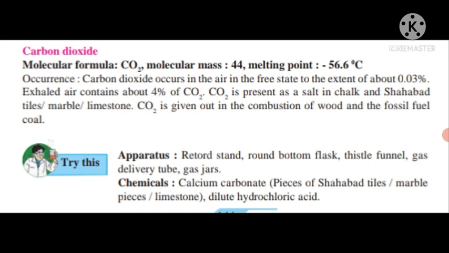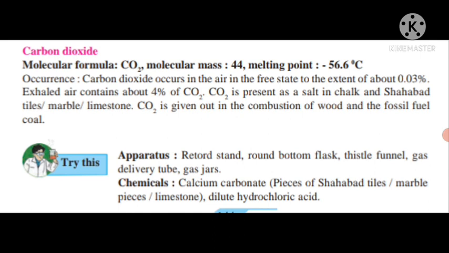While assembling, we have to place pieces of calcium carbonate in the round bottom flask. Then we add dilute HCl in the flask through the thistle funnel. We observe that a chemical reaction takes place between calcium carbonate and HCl.